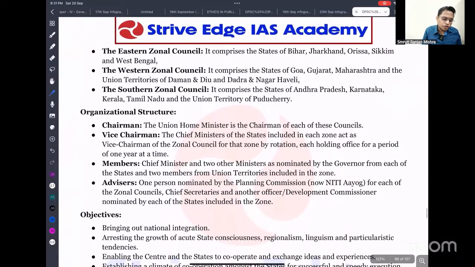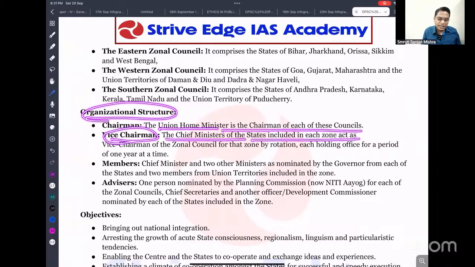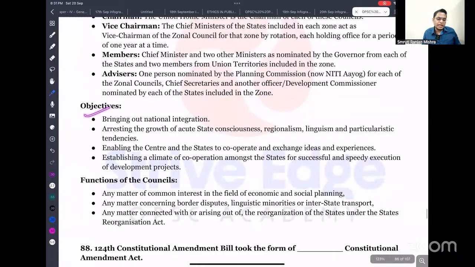Organizational structure: the chairman is always the Home Minister and the vice chairperson is the Chief Minister of a state in each zone. Members are there. The objectives are bringing about national integration and arresting the growing acute regional consciousness. These are the objectives of these councils.